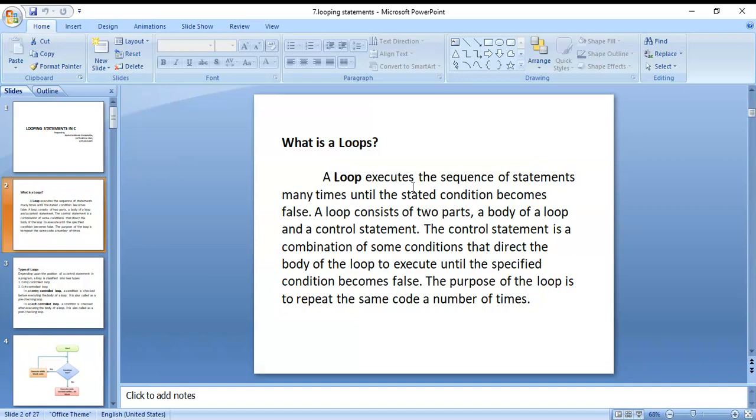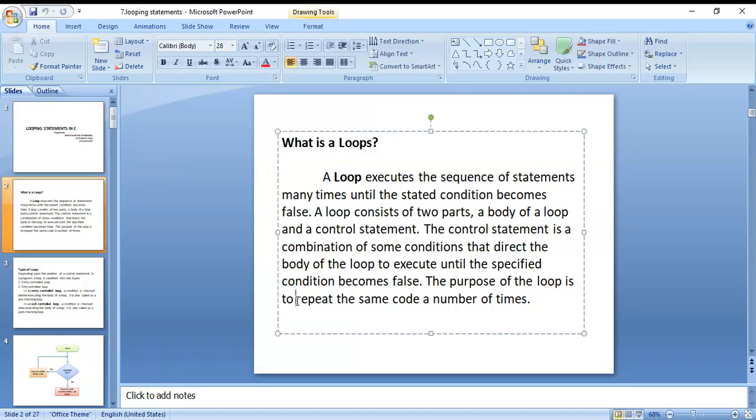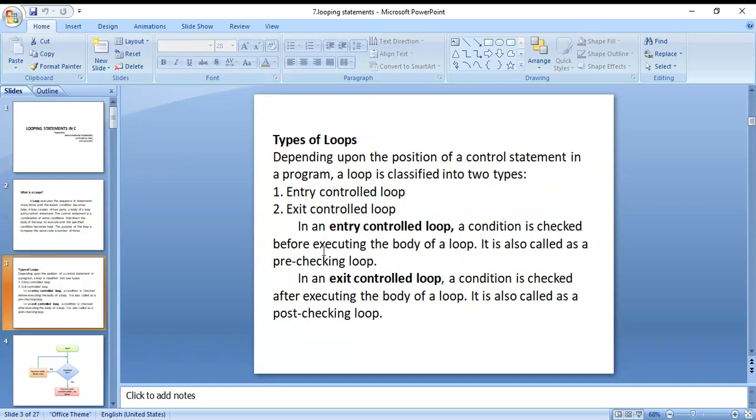A loop executes the sequence of statements many times until the stated condition becomes false. A loop consists of two parts: the body of the loop and the control statement. The control statement is a combination of some conditions that direct the body of the loop to execute until the specified condition becomes false. For the purpose of repeating the same code a number of times, we are using looping statements.